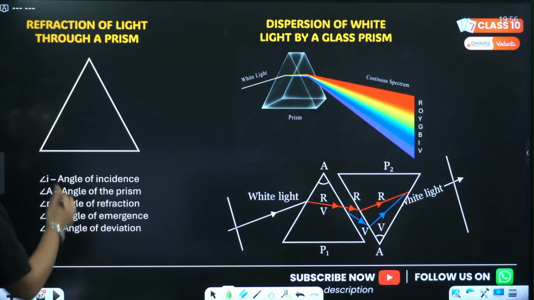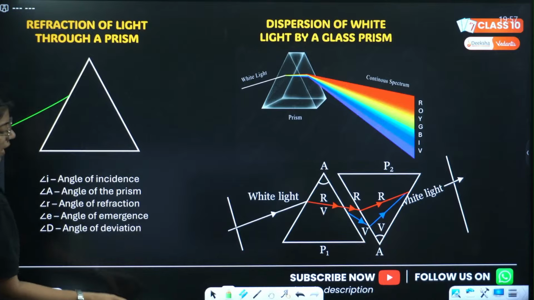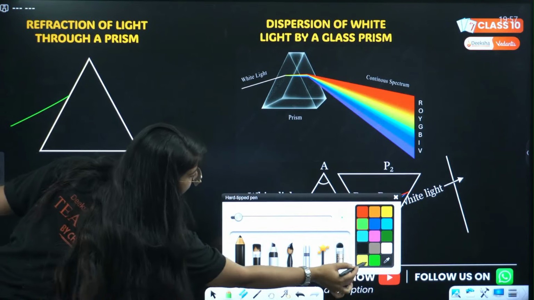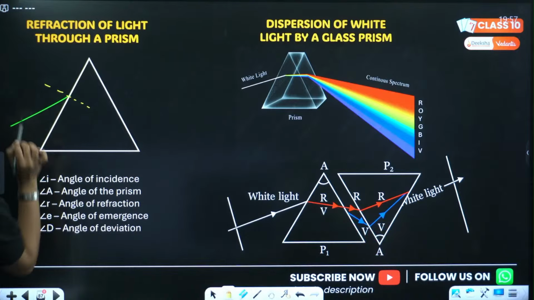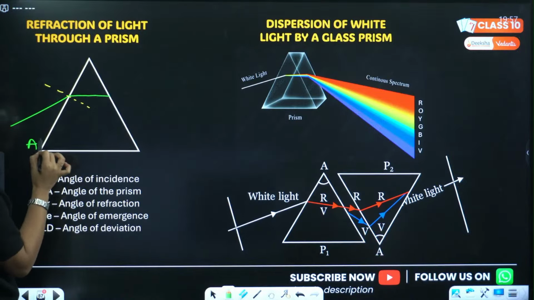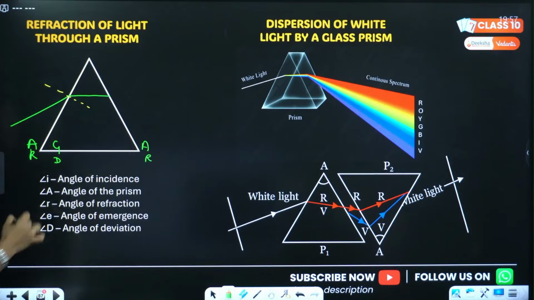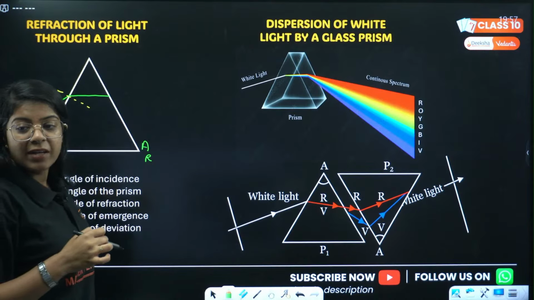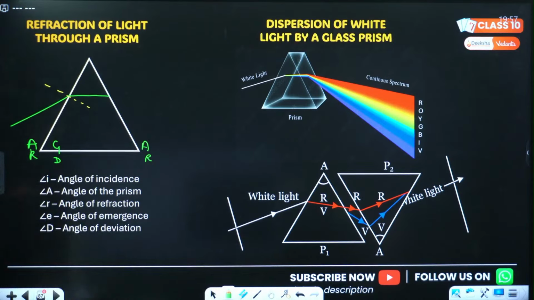जल्दी करेंगे. So we get a white light that is incident on the prism. We make a normal at this point of incidence, and this ray gets refracted towards the normal because this is air, this is glass, this is again air, so this is rarer, denser, rarer. Correct? Anyone has any doubt? जल्दी बताओ. Now we are studying not rainbow, we are studying refraction through a prism, right?